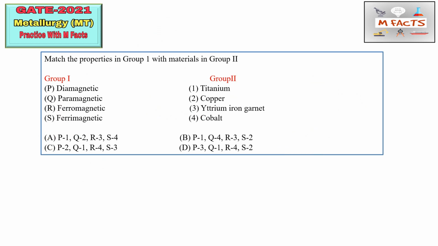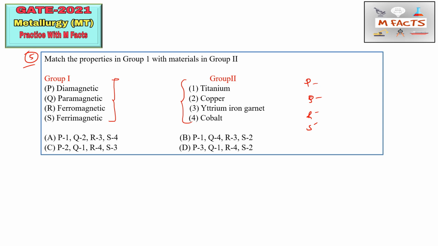So this matching is very nice, and this matching is basically from the magnetic materials. Okay, so this is the physical metallurgy part, and this is matching number 5. This is a very common matching, and they may ask any question in any form, like in MSQs, in MCQs, and in matching type also. So the first material is diamagnetic type of material. About these materials, I already discussed in one of the videos while I was telling you about the spin, or the magnetic moment.